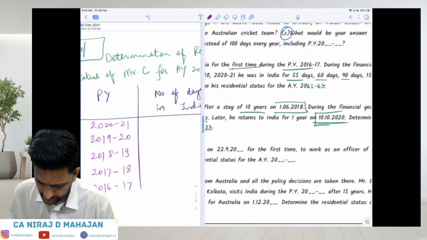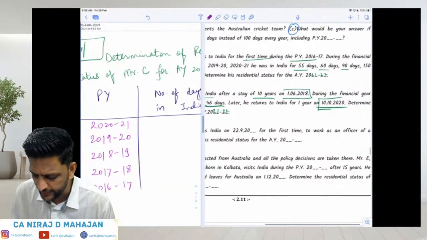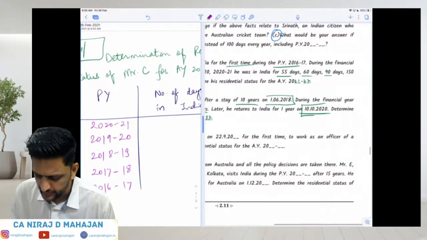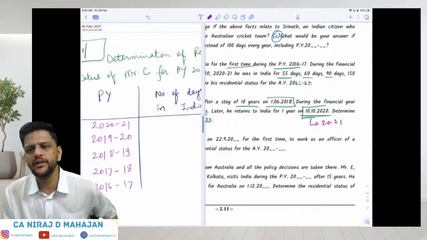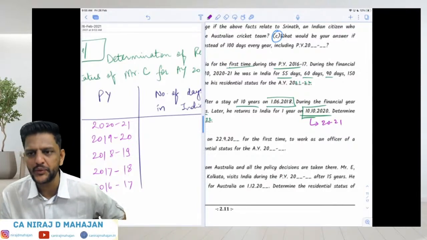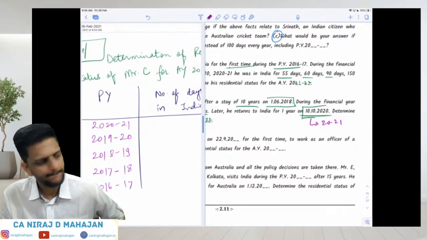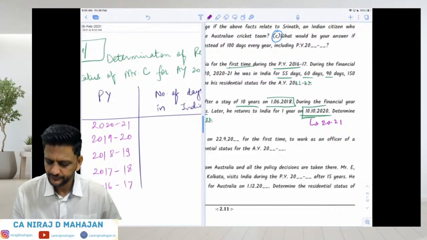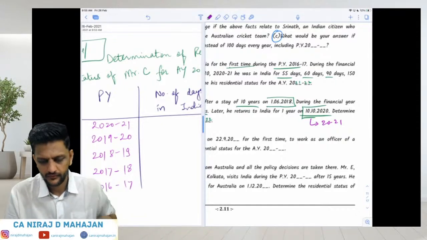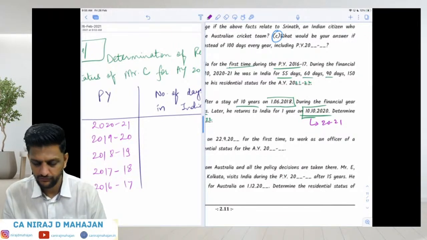Now pay attention. Later he returns to India for 1 year on 10/10/20. That is which PY, children? 10/10/20 is 2020-21. Can you give me the number of days he is in India for 2020-21 quickly?